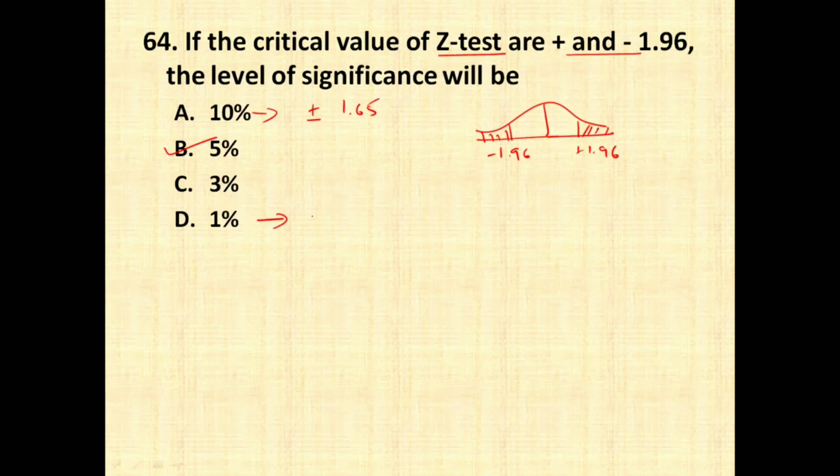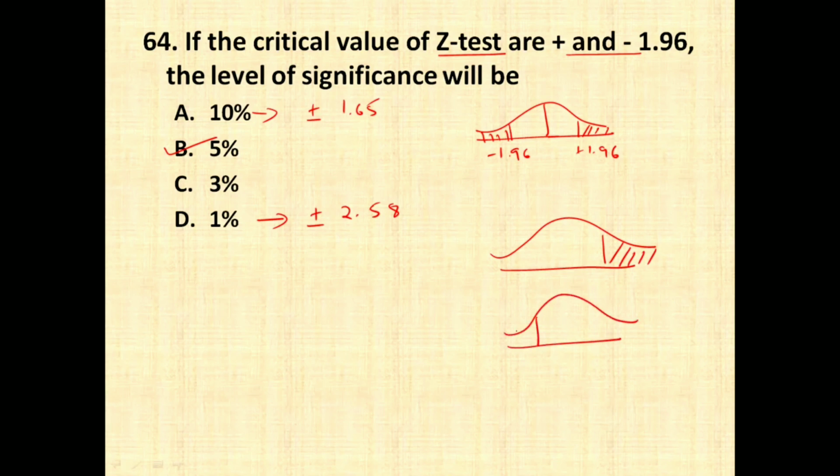For 1% level of significance, it is 2.58. If it is a one-tail test, that is, it may be a right-tail test or it may be a left-tail test, the critical value changes. So in this case, the critical value for 5% one-tail test is going to be plus or minus 1.645, and for 1%, the critical value is plus or minus 2.33. So all these things are very important from KSET as well as NET exam point of view. Remember all these critical values.